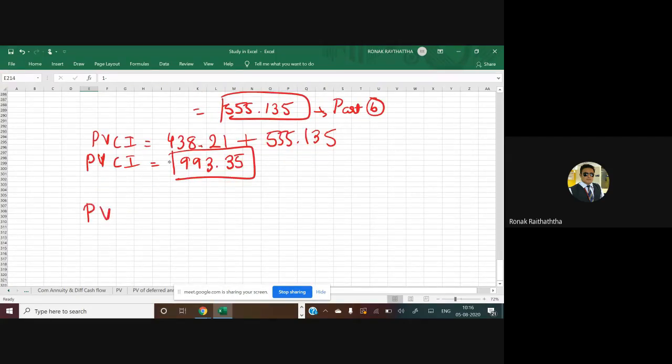So now my question is, this is the PVCI you get. What is the PVCO? So that is the amount of investment which you are going to make in the bond right now. And obviously you are going to make the investment at the market price, because no one will be giving you this bond lower than the market price. And you will not be making the payment more than the market price, because you are not the fool. So market price is the amount of investment, that is PVCO.